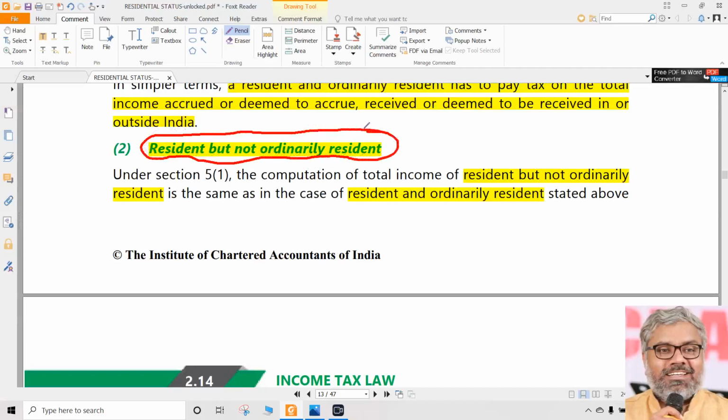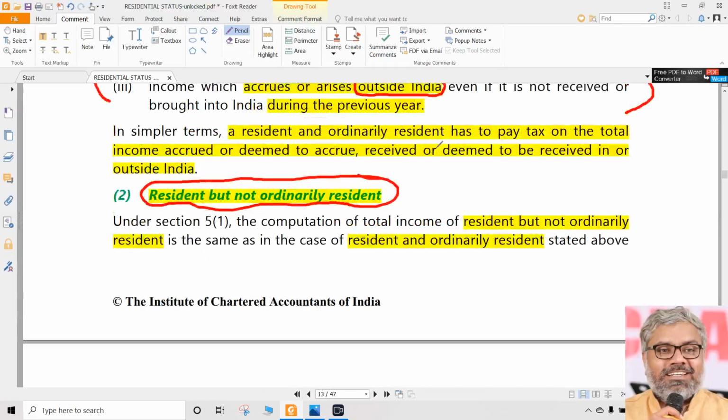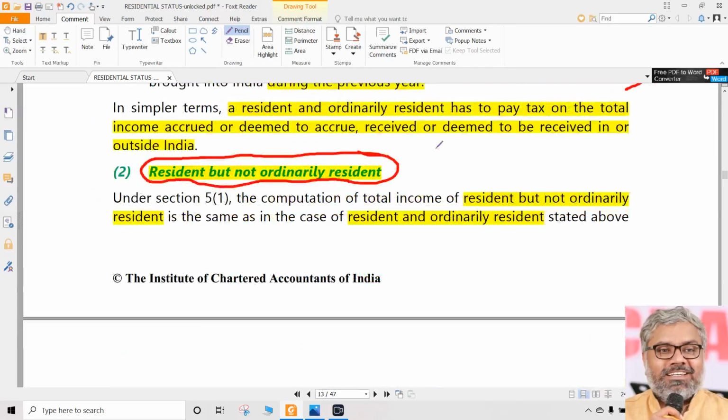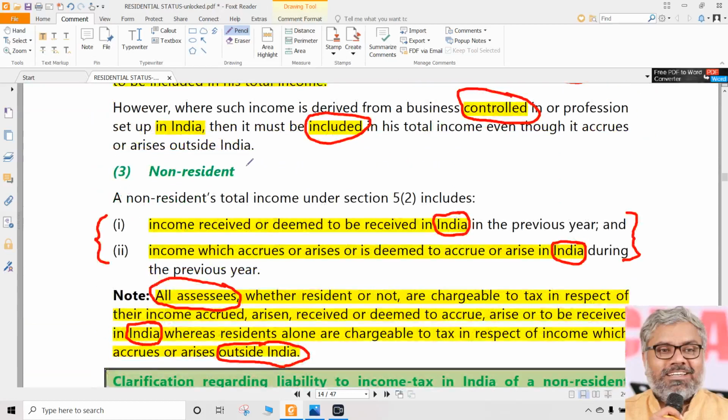So be very clear. This is where a lot of times people mess things up while solving questions. Be very clear on that. When the words controlled from India are given, don't even worry about it when you are thinking about ROR's taxability. Don't even think about it when you are thinking about a non-resident's taxability.